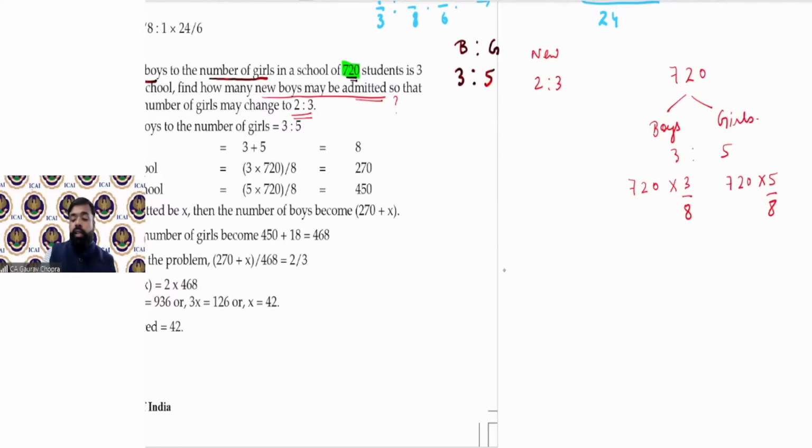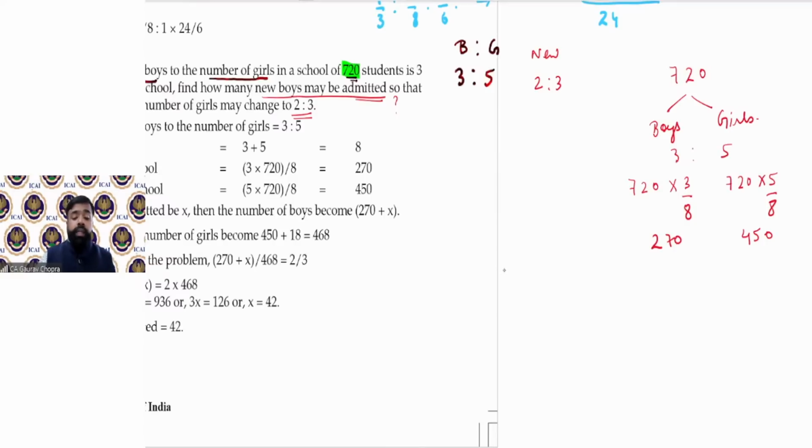So you will get number of boys 270 and number of girls 450. So this is the first step: find the number of boys and girls in the school.